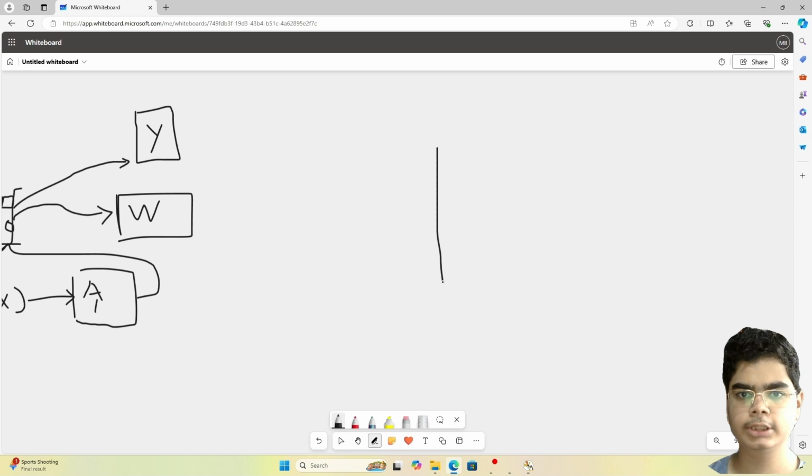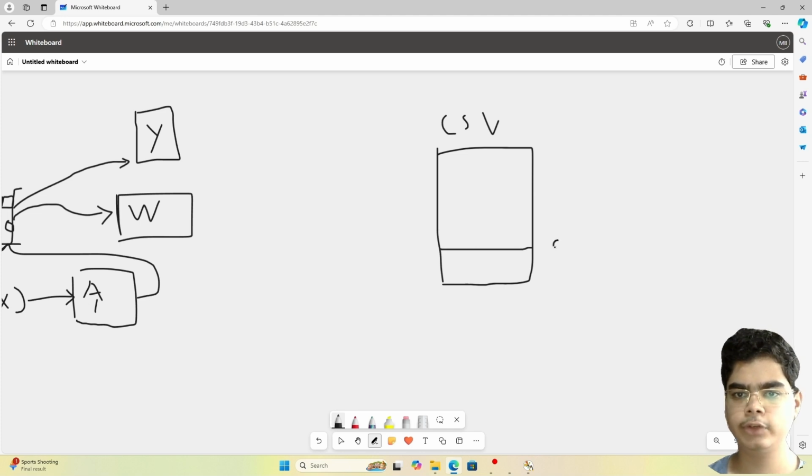Let's say this is the data that is stored in the CSV file. What I want to do is take 85% of this data. So let's say this is 85%. I want 85% of this data for the training process of our model. The remaining 15%, I want for prediction.